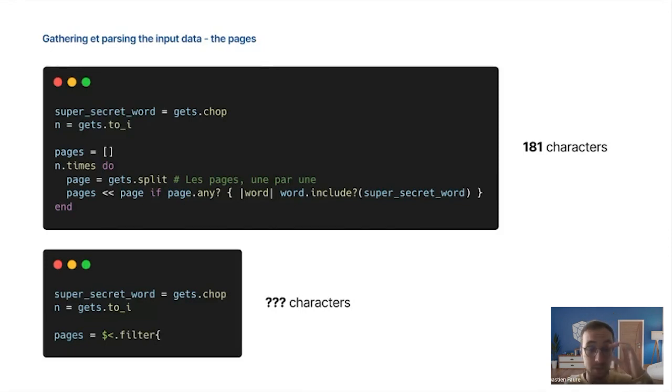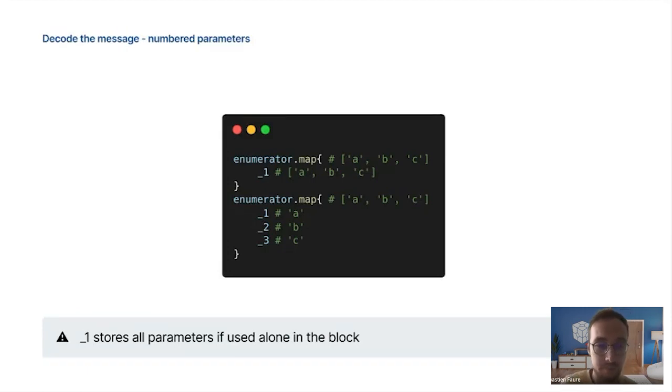Now, we are working with the filter block. In a block, we can give names to the parameters given to this block, but it's a bit too long. We will use another pre-existing feature in Ruby, which is the numbered parameters for a block. So when a block receives several parameters, they are automatically stored in _1 for the first one, _2 for the second one, and so on. Just be careful if your block receives several elements but you only use _1: _1 will have all the parameters stored as an array.